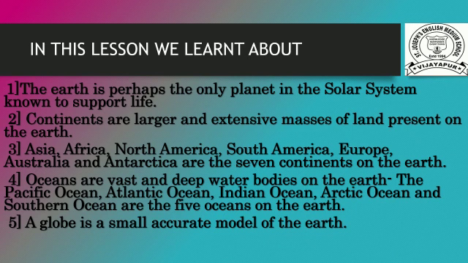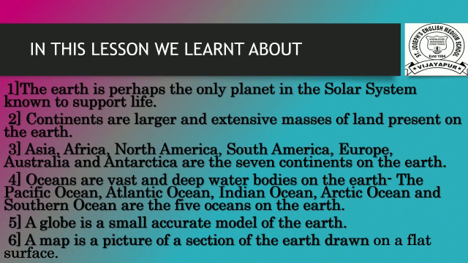A globe is a small, accurate model of the earth. A map is a picture of a section of the earth drawn on a flat surface. Children, see this video once again properly and learn all 7 continents and 5 oceans, globe and maps.